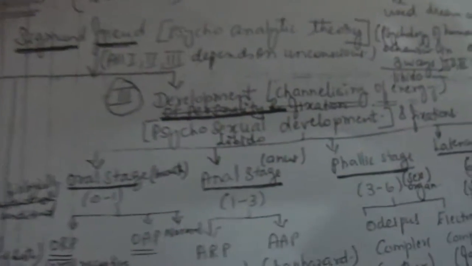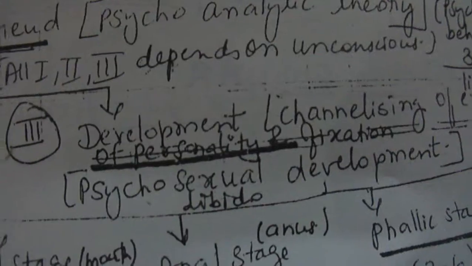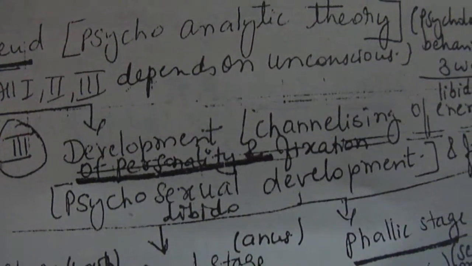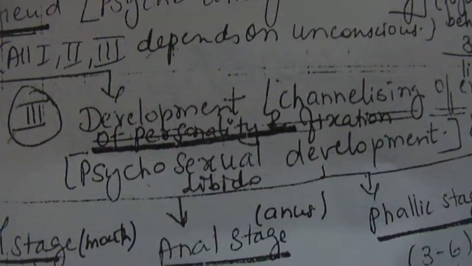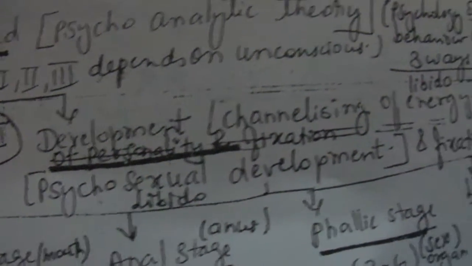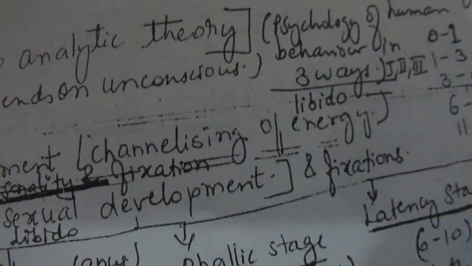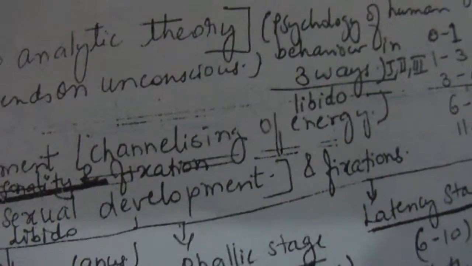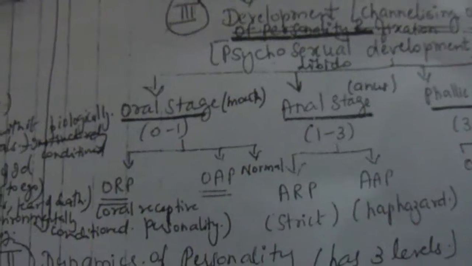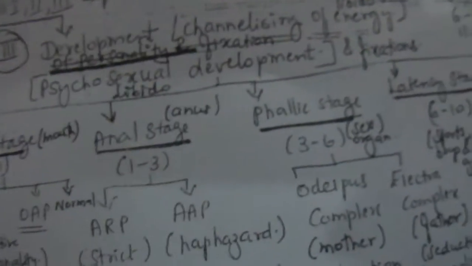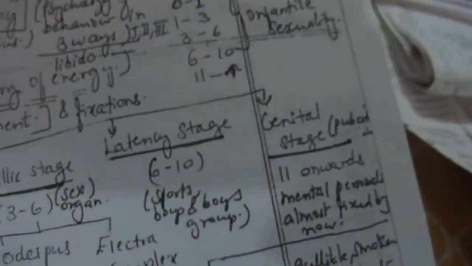The third division that he makes is called development of personality and fixation. It's also called psychosexual development, that is the libido. In development, he looks at the channelizing of energy. He has divided this into the oral stage, anal stage, phallic stage, latency stage and genital stage.